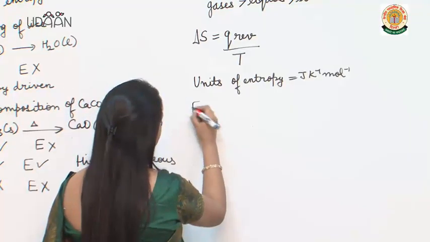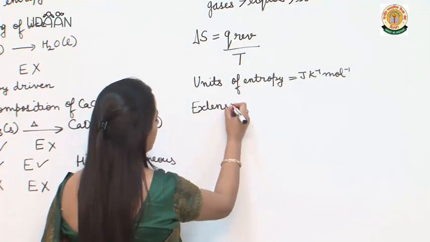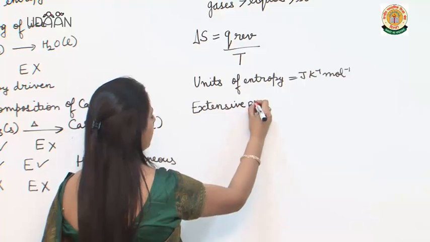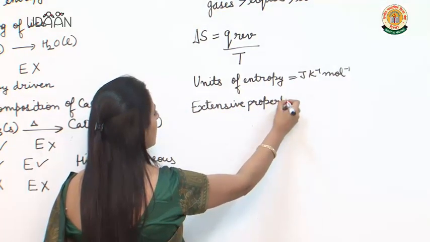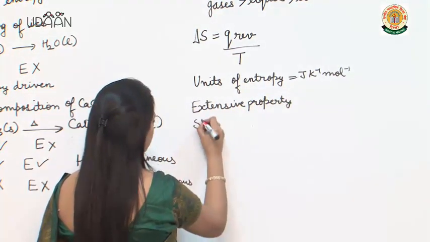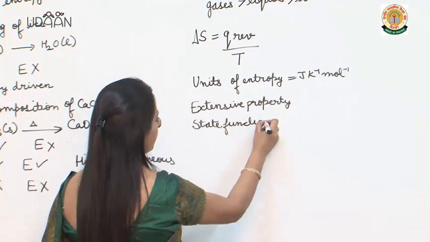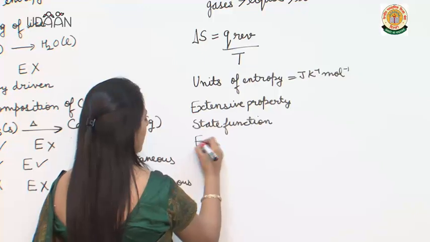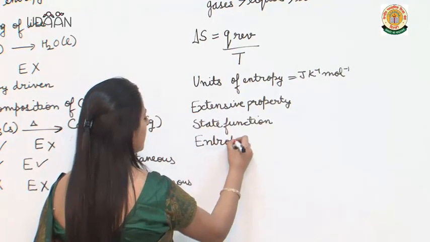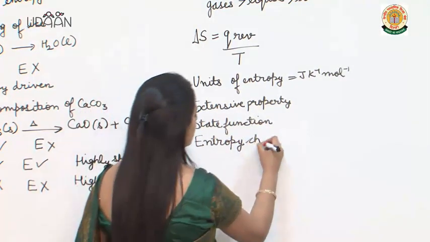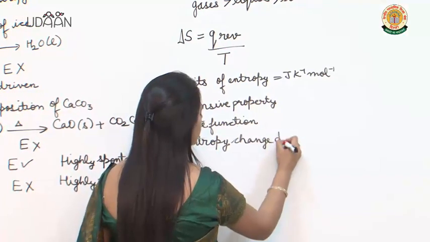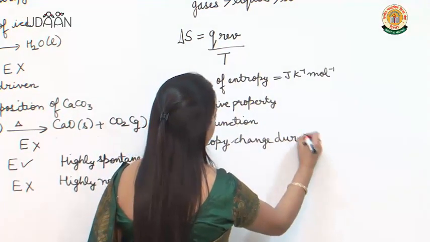Now, entropy is an extensive property and it is also a state function. Now, let us study the entropy change during phase transformations.